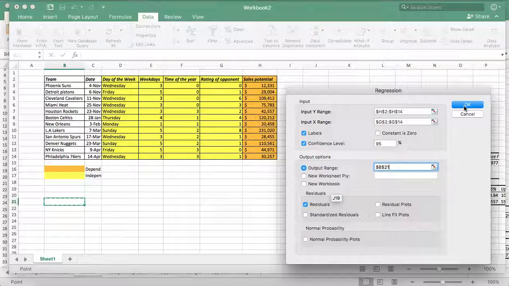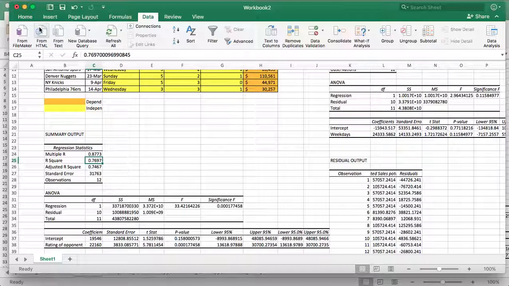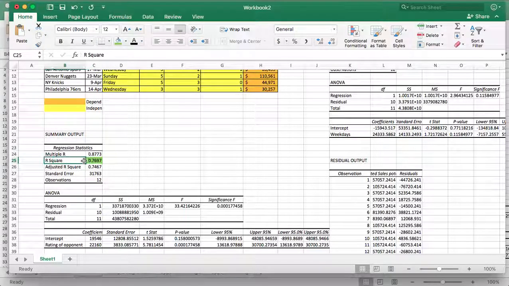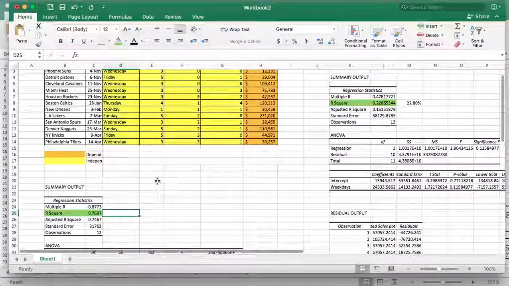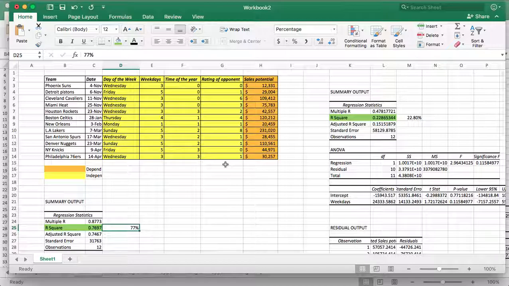Okay, and then we click OK, and then we have the same data given, and based on our findings, I can say that 76.9, which is, let's make it 77% of the cells are based on the rating of the opponent. So that's a pretty high number. That means that depending on the rating of the opponent, cells can go up or down. And this is a pretty high number, so that means that's a big factor to take into consideration.